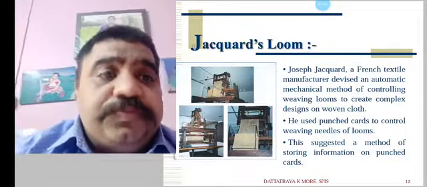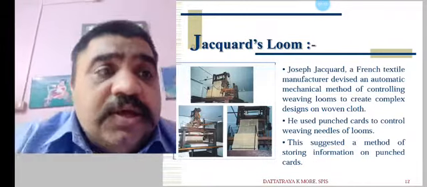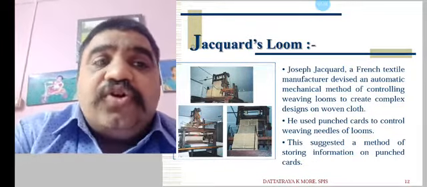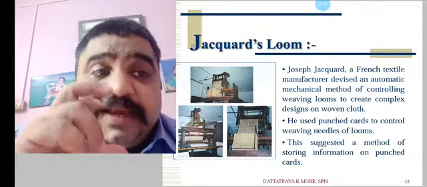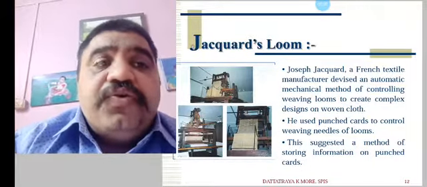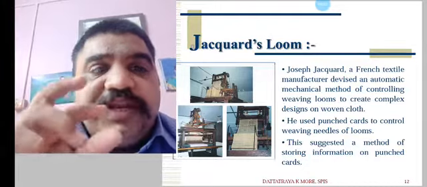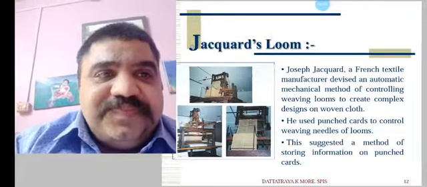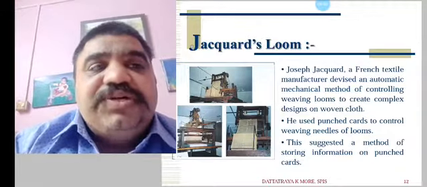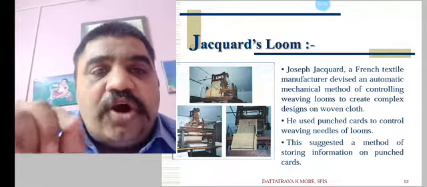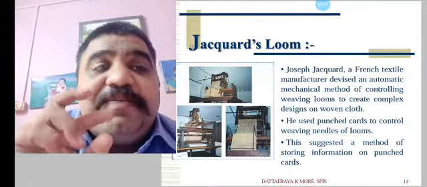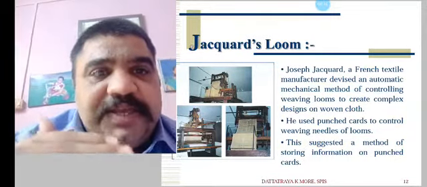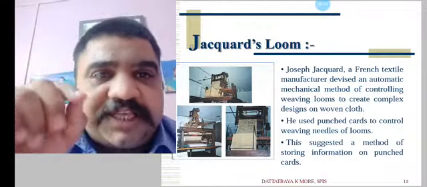Joseph Jacquard, a French textile manufacturer, devised an automatic mechanical method of controlling weaving looms to create complex designs on woven cloth. He used punched cards to control the weaving needles of the loom. This suggested a method of storing information on punched cards, with the needles working as per the punch cards.